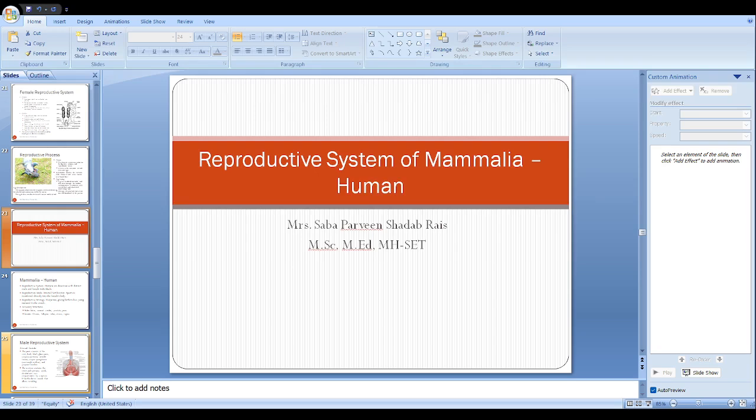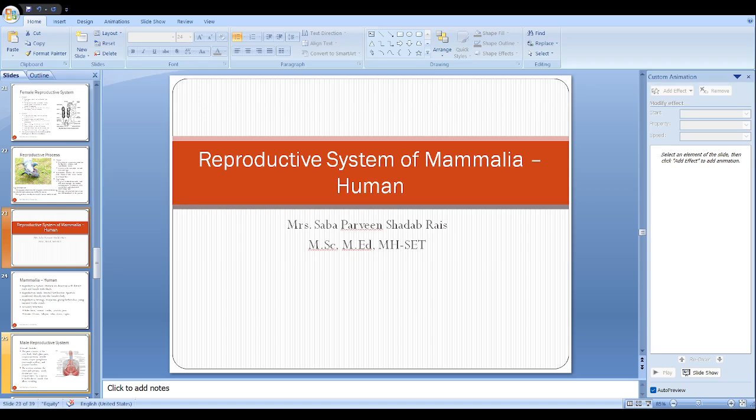The external genitalia in the case of the female is the vulva, which comprises the mons pubis, labia majora and minora, and the clitoris, which is an erectile tissue that gets activated at the time of sexual intercourse, or you can say gets erect at the time of excitement. Then the vestibule, the vaginal and urethral openings are there. Then the hymen is there. The hymen is the covering of the vaginal opening and it gets ruptured at the time of first intercourse. Then the bulbs of the vestibule are there. Then the greater vestibular glands are there.